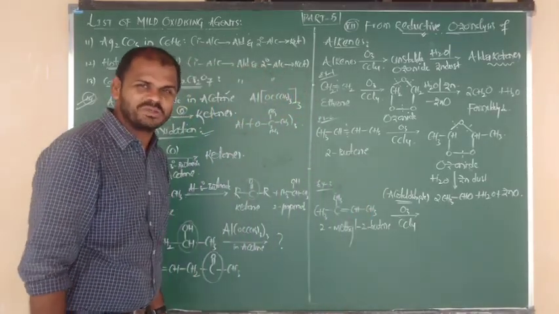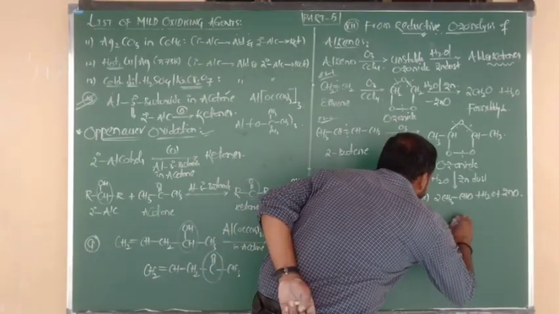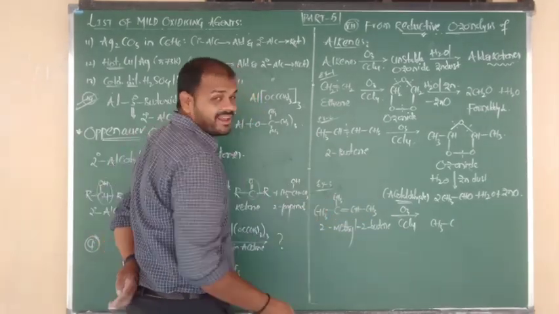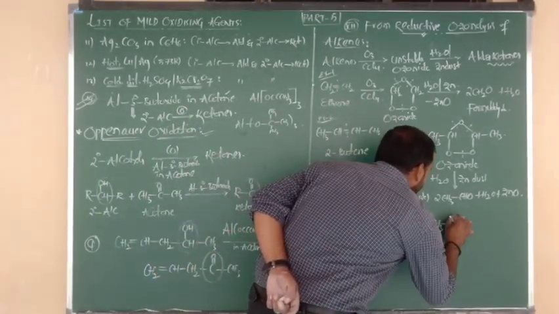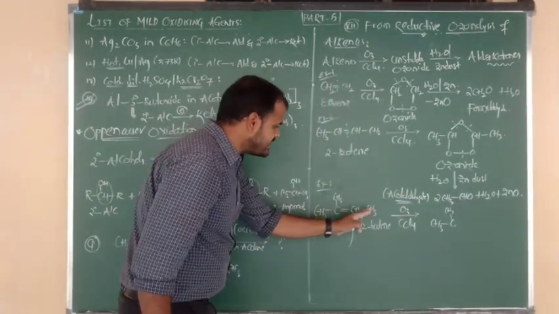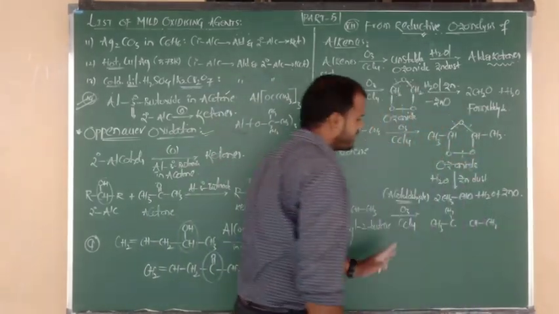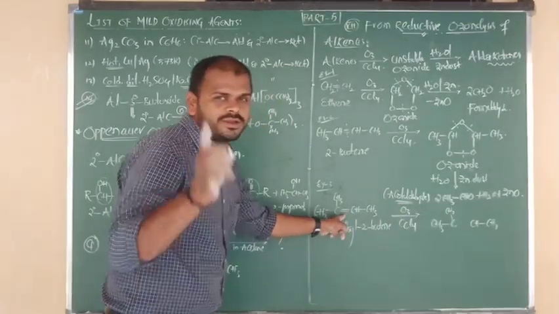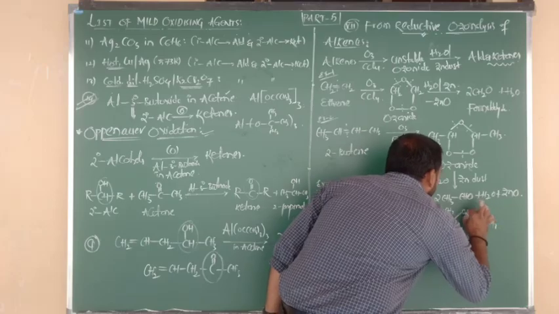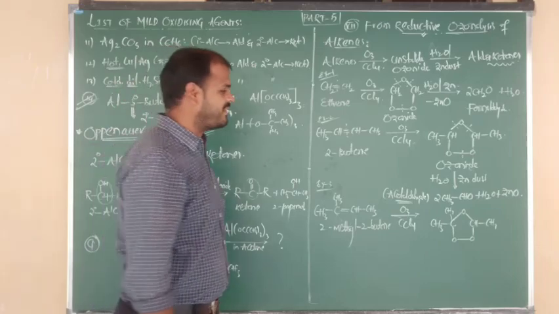Let me check what you are going to get here. So how will the ozonide be formed? CH3 bonded to CH, CH3 bonded to C. From the above plane, it was connected to CH3. Right side CH3 bonded to CH. Now the attack of ozone on the double bond: 2 oxygens from below the plane, 1 more oxygen from above the plane. Again you get the same form, that is nothing but the ozonide.